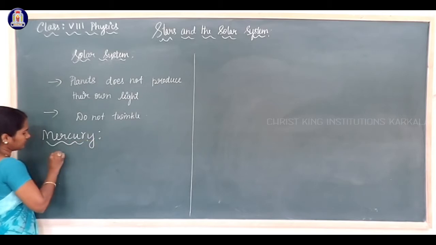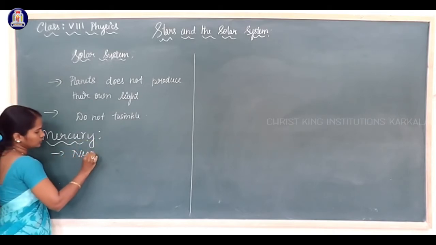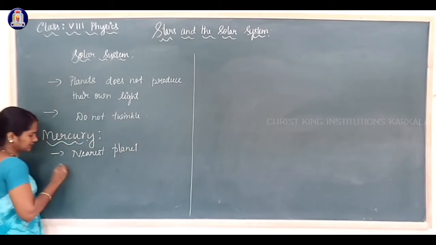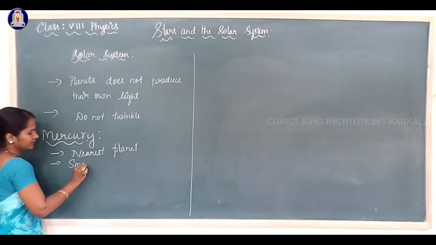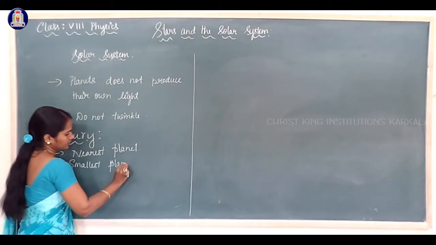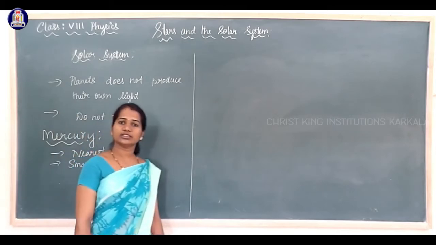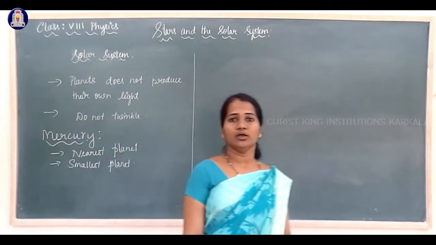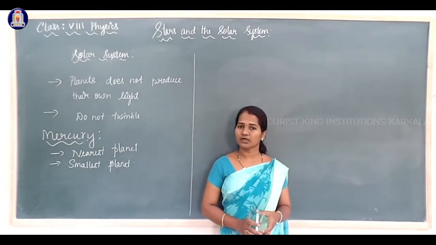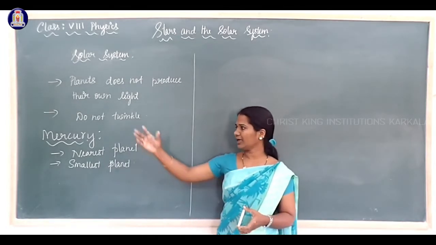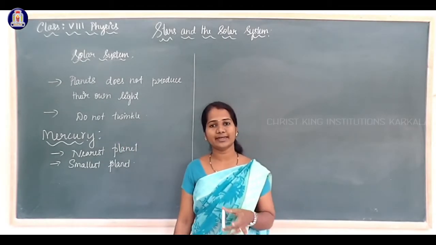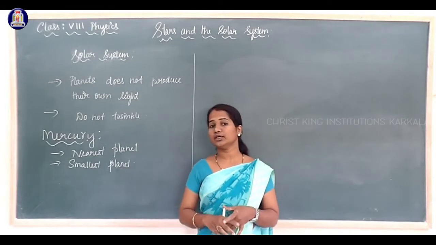Mercury is the planet nearest to the sun, and it is also the smallest planet in the solar system. Because it is so near to the sun, it is difficult to get much information about Mercury.